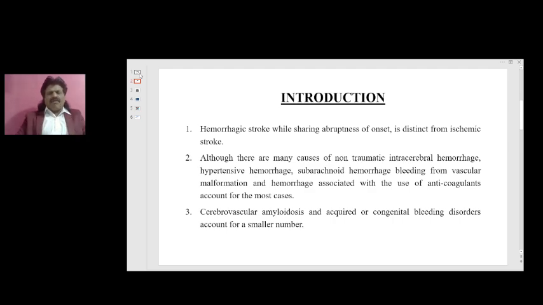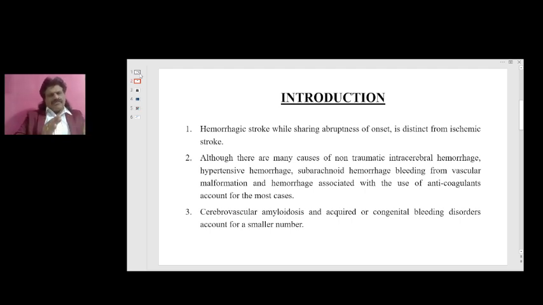And another important risk factor for hemorrhage is the use of anticoagulants. We may give warfarin, acitrom for rheumatic valvular heart diseases, for atrial fibrillation. When we give these anticoagulants, this itself can predispose a person to develop brain hemorrhage.